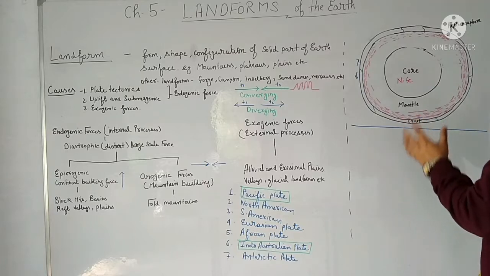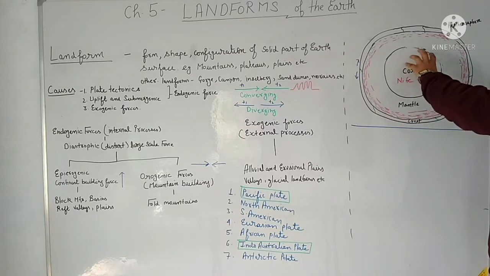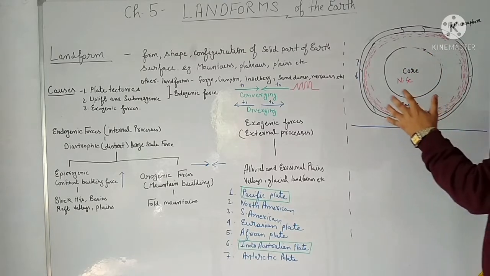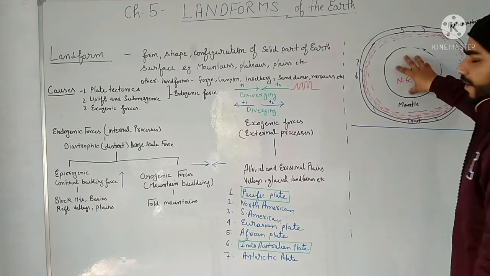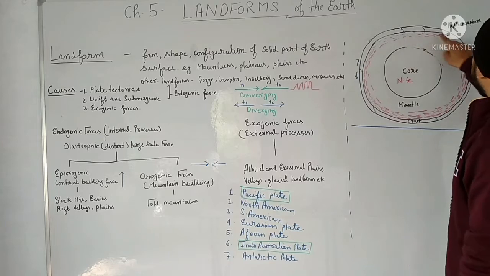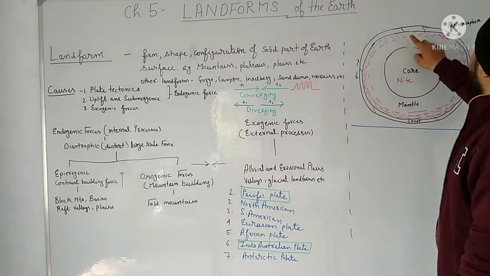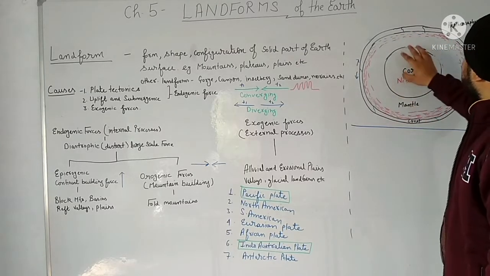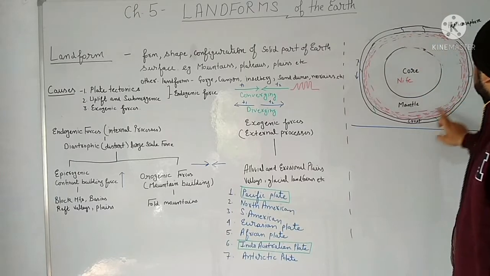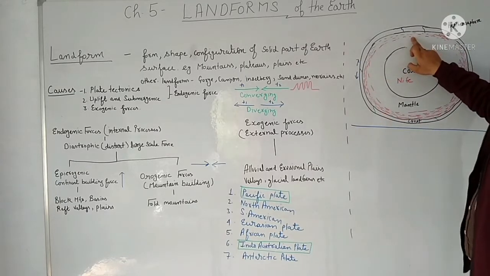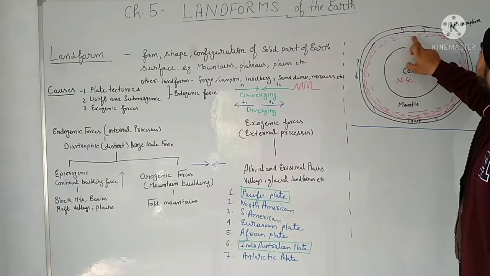Although the temperature is very high and the material is molten inside, because of the high pressure it behaves like a solid. But here pressure is comparatively lower and temperature is also high.